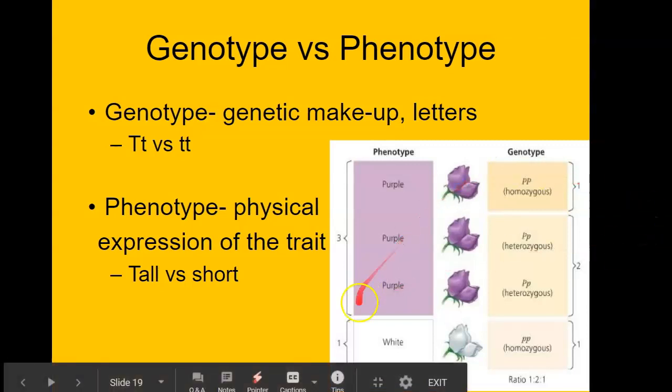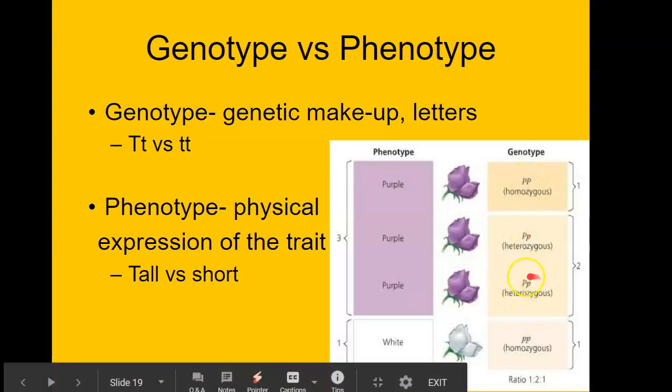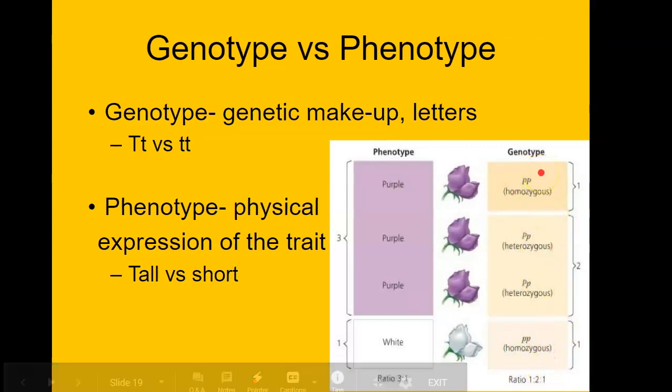So if you look at this little diagram over here, this is a good example. So this is going to be the genotype. So there's 4 possible genotypes. You can have big P, big P, you can have little p, big P, which is the same thing. That's why they're written twice. Or you could have little p, little p. All 4 of these options are genotype. That is the actual code in the DNA of this plant.